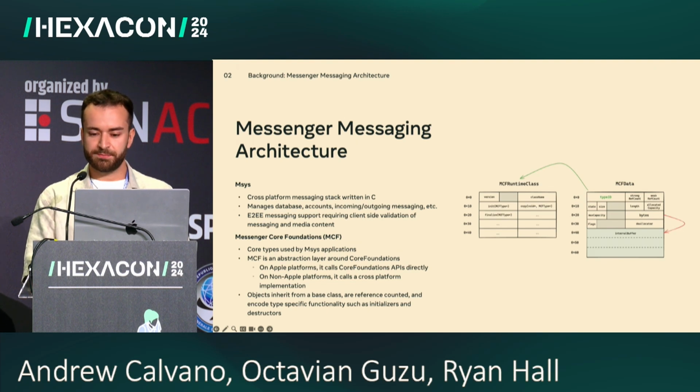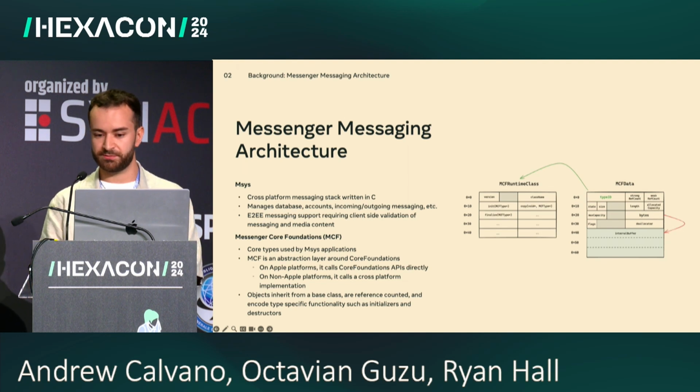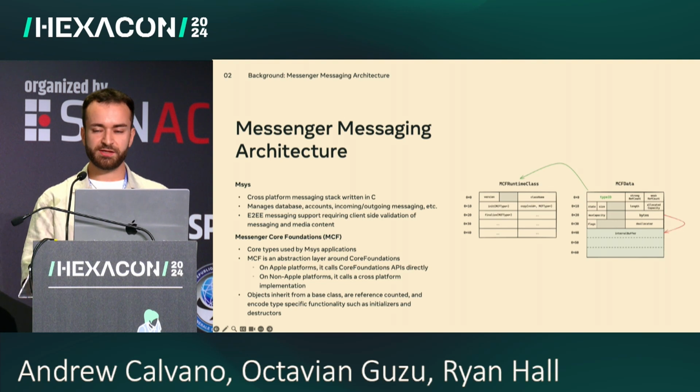For messaging, the app uses a powerful library called MSys. It is written in C for cross-platform compatibility. It is managing the messages databases, accounts, and all the message exchanges. With the application now moving to end-to-end encrypted chats as the default, it is also important that MSys performs client-side validations of the messages and media content, as these are no longer visible for the server.